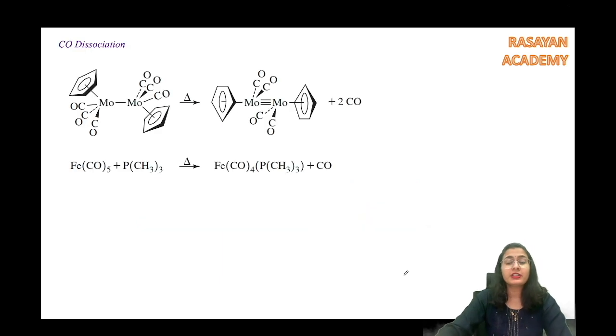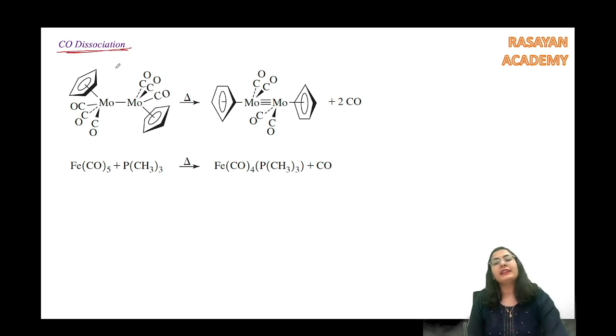Now let's move onwards. We see a few more examples of carbonyl dissociation. By dissociation we mean, see, this example we have seen before already. I told you that when two carbonyls leave on heating, there is a change in the bond order of molybdenum from 1 to 3. I made you do this question, right? So another reaction where carbonyl dissociation can take place is like this, in the presence of heat or light. But what will happen if you still have this system after dissociation?